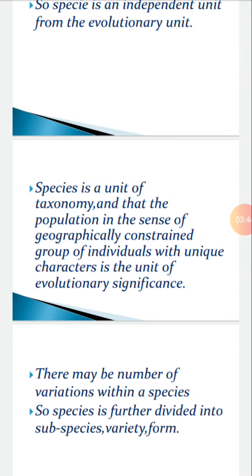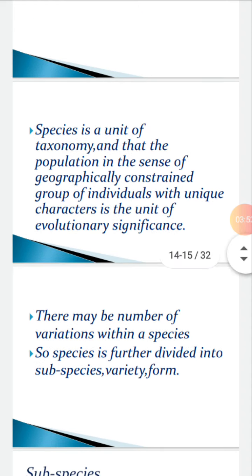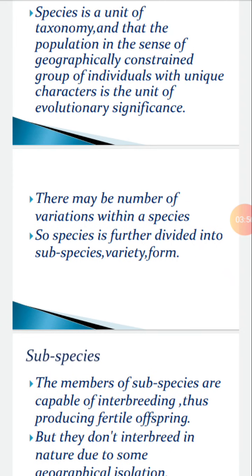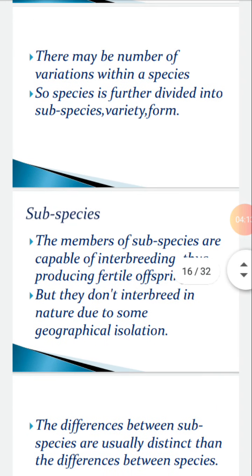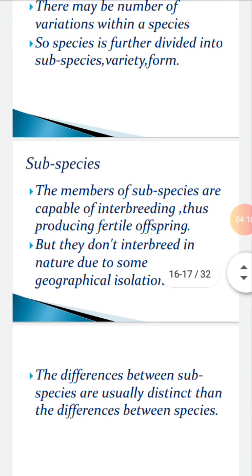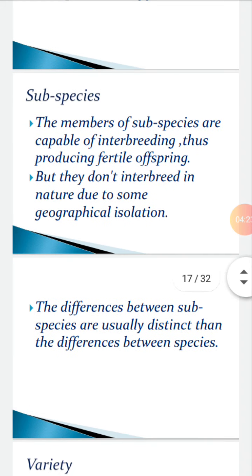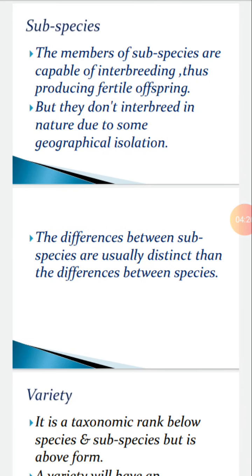There may be a number of variations or changes within a species. So species are further divided into subspecies, variety and form. Number 1 is subspecies. Sub means small. Members of a subspecies are capable of interbreeding, that is, breeding among themselves and producing fertile offspring. But they do not interbreed or reproduce in nature due to some geographical isolation factors. The differences between subspecies are usually distinct as compared to the differences between species. That is, their differences are more prominent.